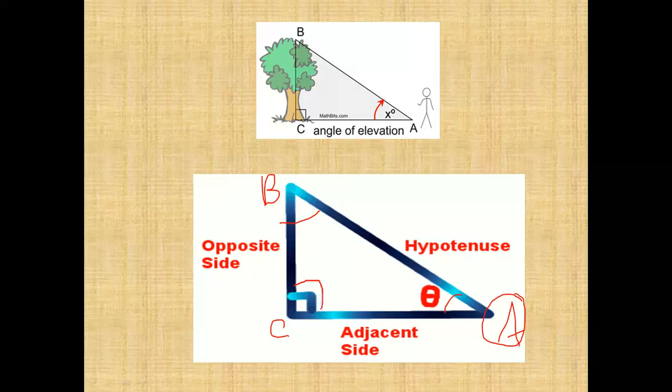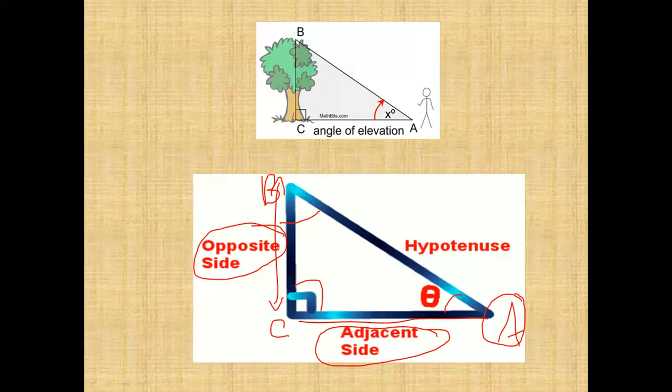Why? If it is 90 degrees, the sum of the other two angles equals 90, which means individually those angles are less than 90 degrees. So with respect to the acute angle from A, the vertical line, the tree, is called the opposite side. And the line where it stands, we call the adjacent side. This is the first case.